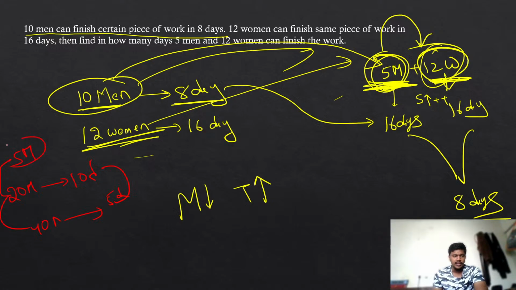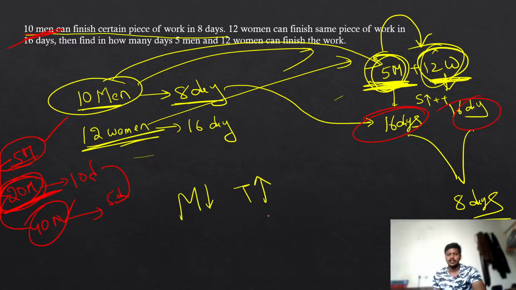So if the given numbers are multiples or factors of the number the question is asking about, you can easily guess these answers. But let us say I have given you 20 men can finish the work in 10 days. How long will 3 men take? This is somewhat thinkable, and it will take some time to guess the answer. That's why when you have these kinds of random numbers, do it with the previous method.